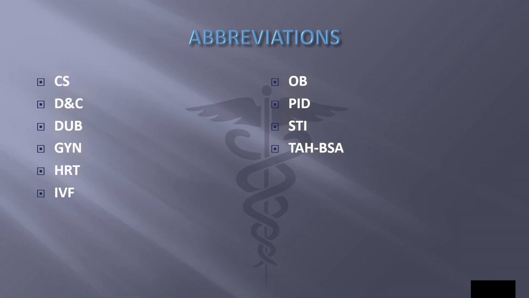OB is obstetrics, which is labor and delivery of a fetus. PID is pelvic inflammatory disease: salpingitis, oophoritis, endometritis. Leading causes are sexually transmitted infections. STI, sexually transmitted infection, also called STD or sexually transmitted disease. And then we have TAH-BSO, total abdominal hysterectomy with bilateral salpingo-oophorectomy. The entire uterus and both fallopian tubes and ovaries are removed.